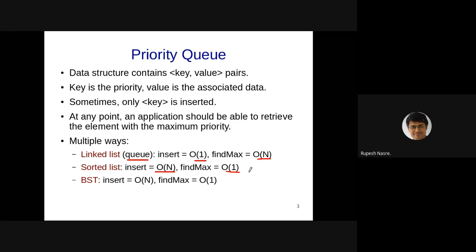I can use a BST. I have learned all of this in PDS, so let me utilize that knowledge. The BST in the worst case can take order height, which can be order n, but finding the maximum value might turn out to be order 1. You might say, how can it be order 1? Any suggestions? For finding the maximum, we wrote the code, right? It was using a for loop which was going all the way to the right and then finding it out. So why did I write find max is order 1?